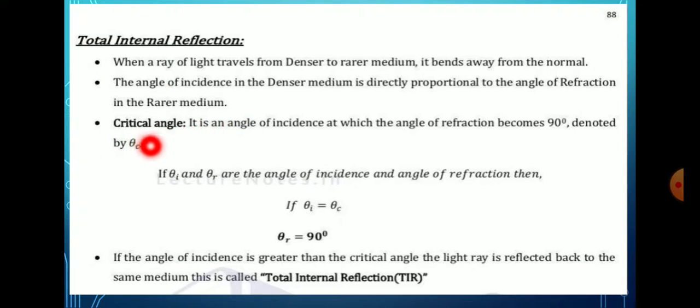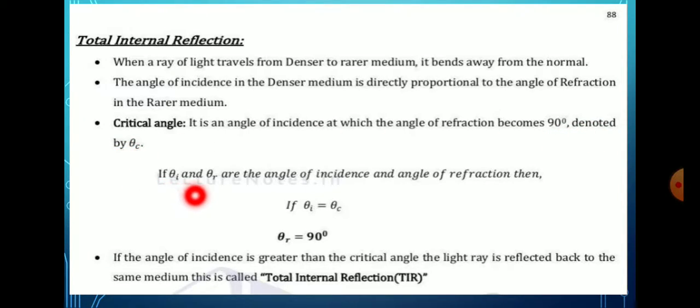Then critical angle is defined as the angle of incident at which the angle of refraction becomes 90 degree. It is denoted as theta c.